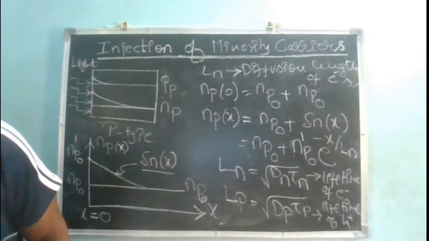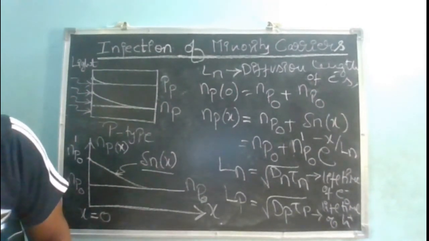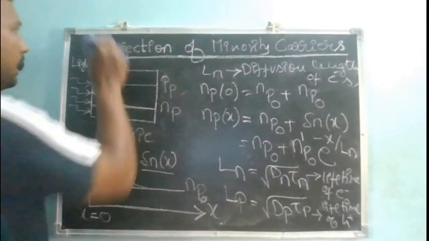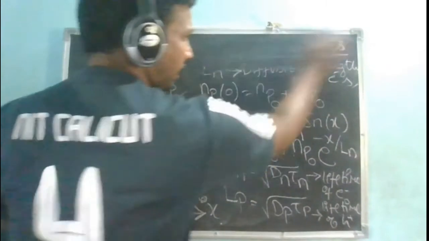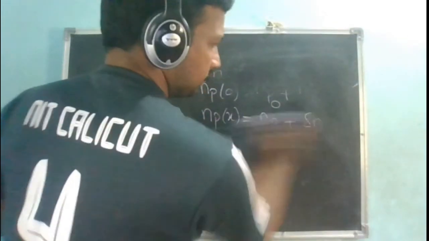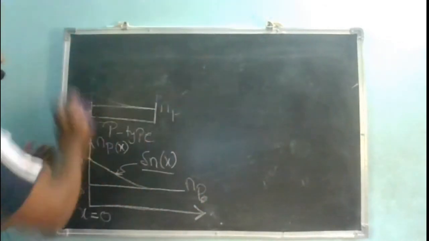Yes, sir. Then we'll keep another heading, generation and recombination process. What is the time now? 10:33. Okay. Let us keep the heading as generation and recombination process.